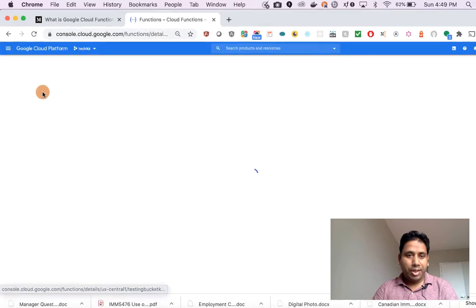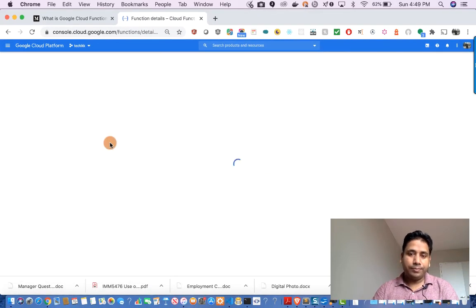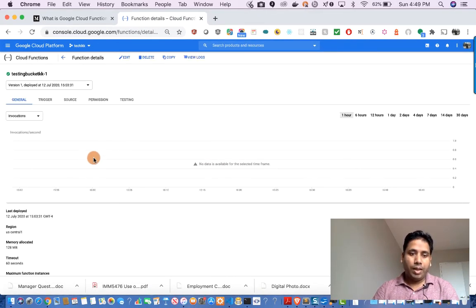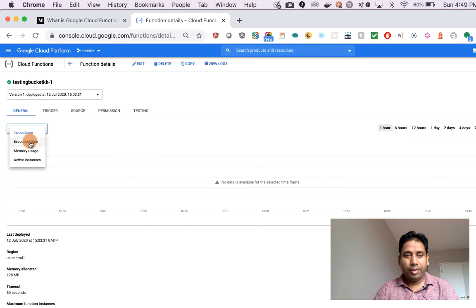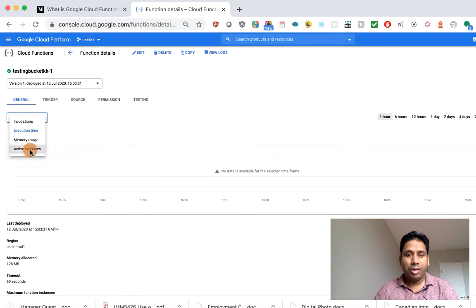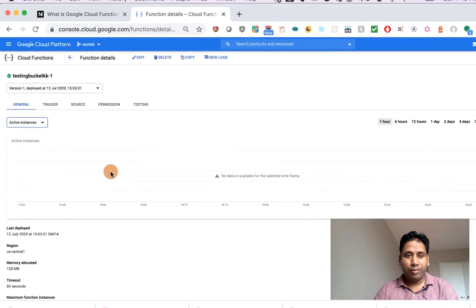You can go inside this, and in general you have monitoring here. Here you can see invocations within 1 hour, 6 hours, 12 hours, and then we have execution time metrics as well, like how much time it took executing that particular function, how much memory it used, and how many active instances there were at a point of time.